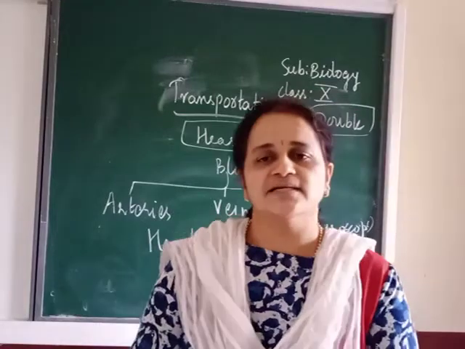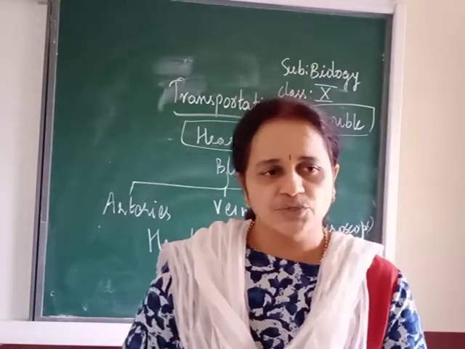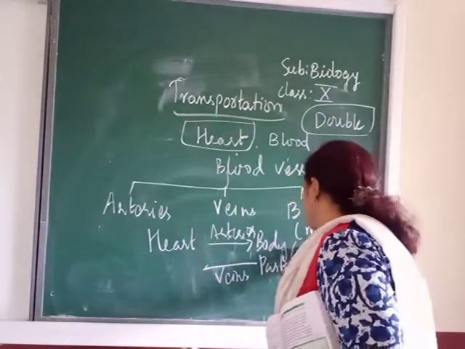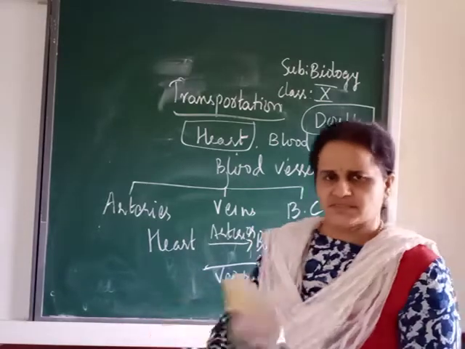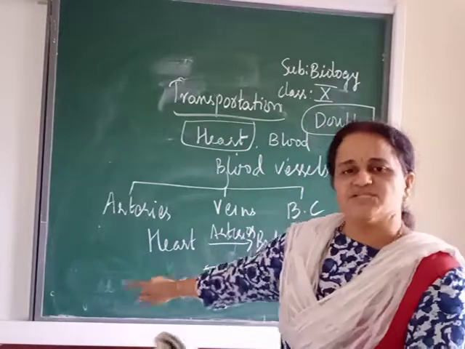When you write about arteries, it carries blood from dash to dash: heart to body parts or organs. Body parts means you can write organs also. Don't get confused, both are the same. Next, body parts or organs to heart, it is veins.